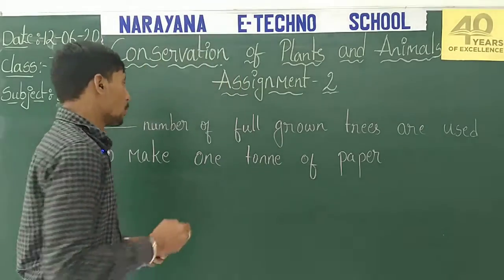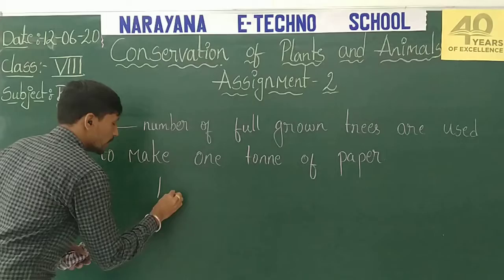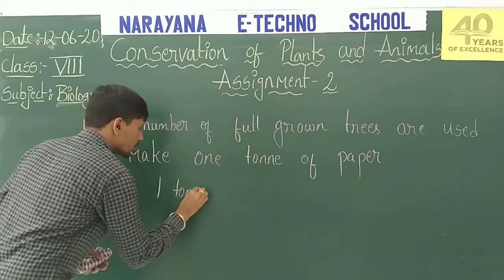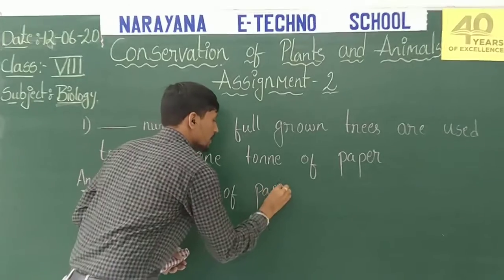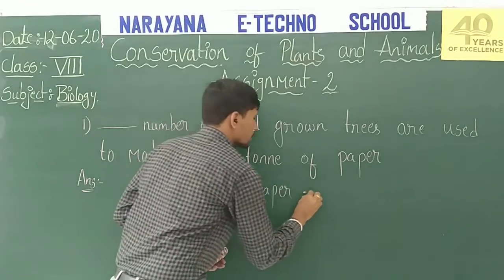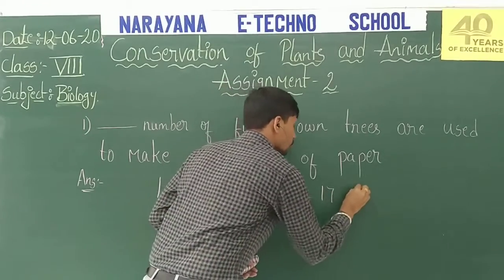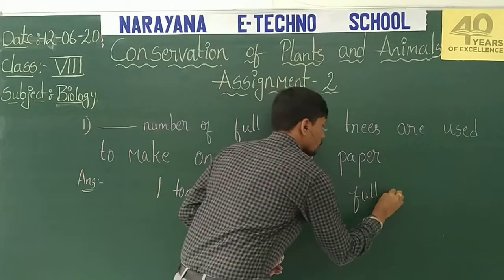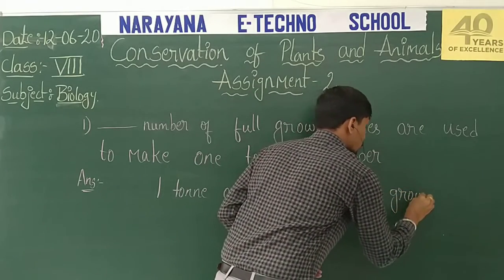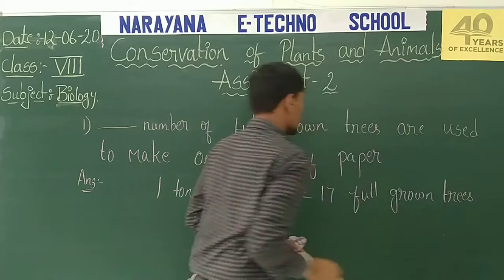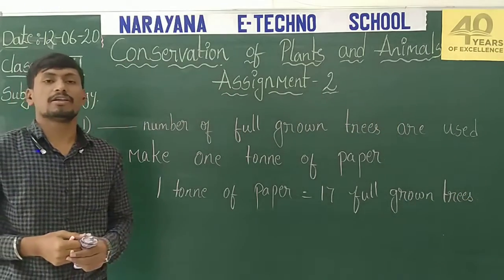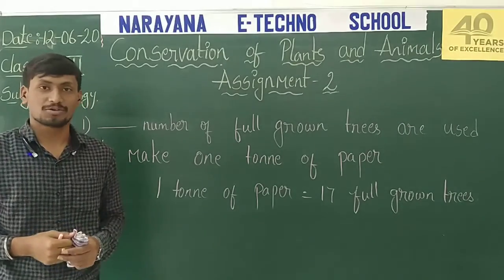So to make 1 ton of paper, we need approximately 17 fully grown trees. Next question.